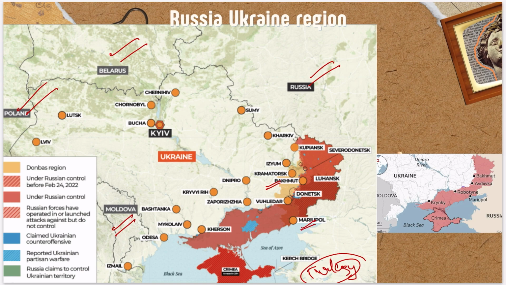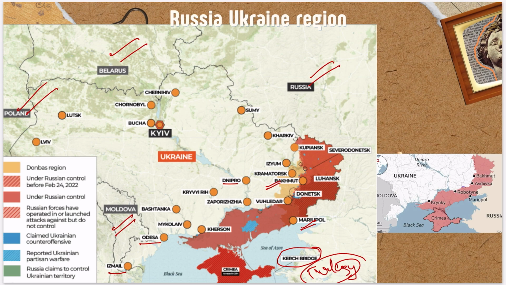So all the areas in this map you have to know. This is Dnipro, and this is Odessa, and this is Ismail. So all these things you have to remember. And this is again an important area which is the Kerch Bridge. Okay. So the Kerch Bridge is what is connecting Crimea and Russia. And this is what separates the Sea of Azov and the Black Sea.